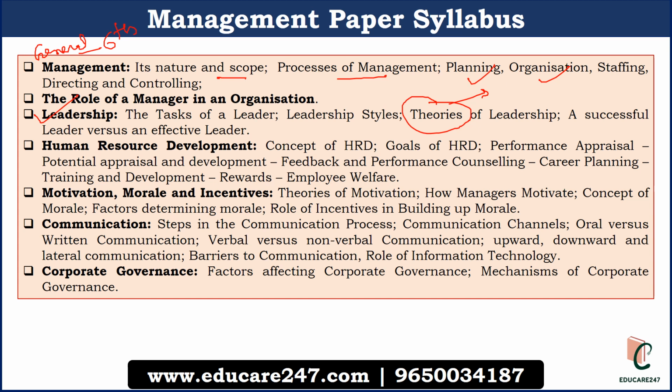The third section is human resource development. Here you have to read the concept and the goals of human resource development, how performance is evaluated in the company, appraisal, what could be the developmental plan for the employees, feedback, performance counseling, career planning, training, development, how employees should be rewarded, what could be the employee welfare. All those things you have to read in human resource development.